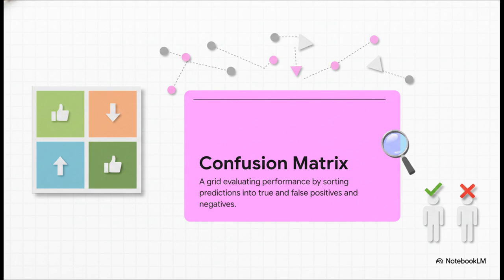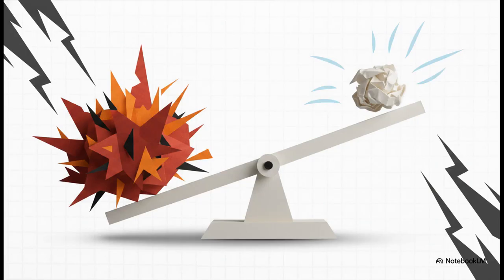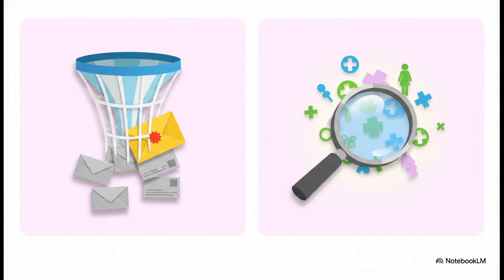Instead, we use something called a confusion matrix. This grid breaks every prediction down into 4 realities: true positives and true negatives, where the machine was right, and false positives and false negatives, where the machine was wrong. Breaking our errors down exactly like this is absolutely critical. So, the crucial point here is that not all errors are created equal. Depending on the real-world problem we're trying to solve, one type of error can be a minor annoyance, while the other can literally be catastrophic. This brings us to the ultimate trade-off between two metrics: precision and recall.